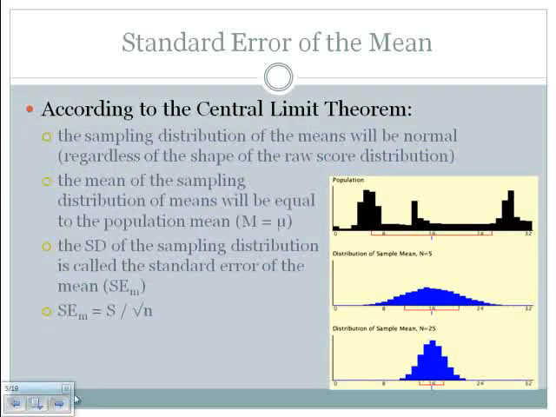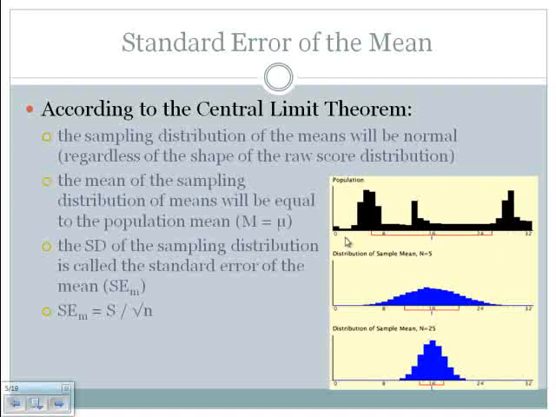Now that becomes important in inferential statistics because of something called the central limit theorem. The central limit theorem says that the sampling distribution of means will be normal. And what's interesting is that it will be normal regardless of the shape of the raw score distribution. So take a glance over here to the right hand side, and let's say that whatever it is that we're measuring here is the distribution of raw scores for that item.